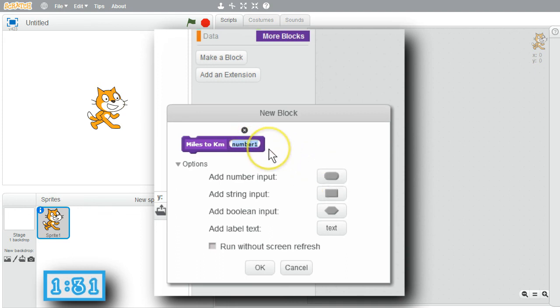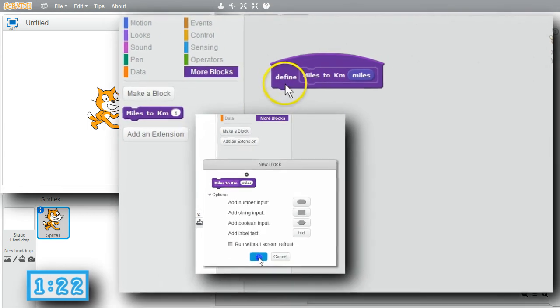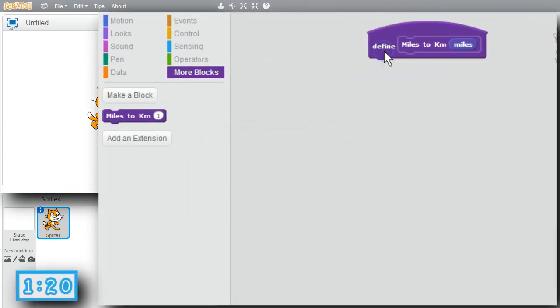I'll change number 1 to miles. I'm not going to worry right now about run with or without screen refresh. I have the define miles to km now. This will contain all of the code blocks to convert from miles to kilometers. This miles to km block will call the procedure. Right now it'll pass 1 for miles and expect the kilometer result somewhere.